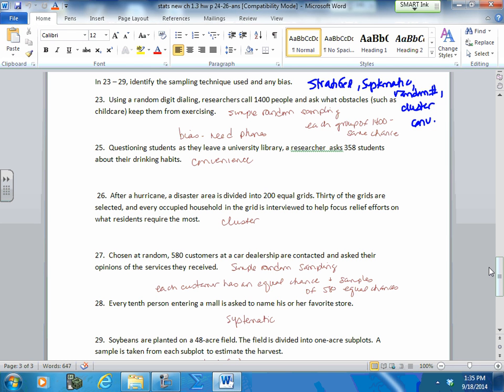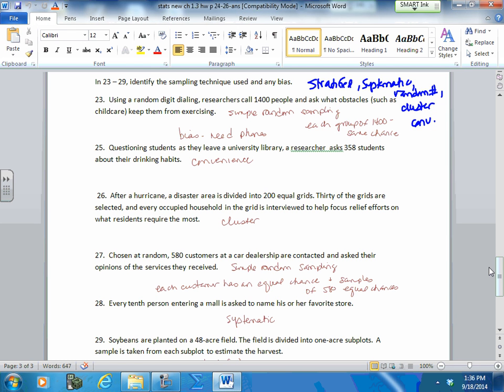Everybody has an equal chance of being selected. The only problem, the only bias, might be that not everyone owns a landline when you call. A lot of times, older people don't have cell phones, but they have landlines. Younger people tend to just use their cell phones. So that could be a possible bias.